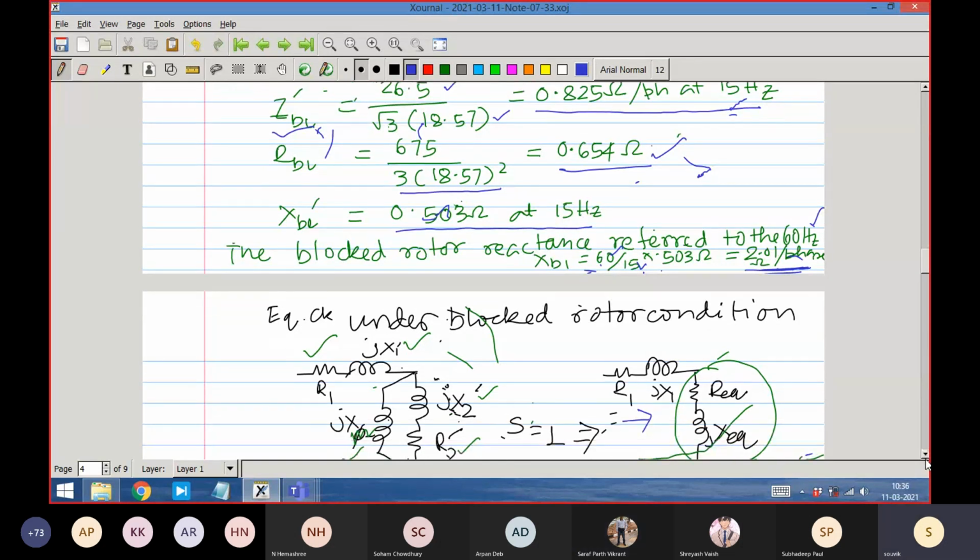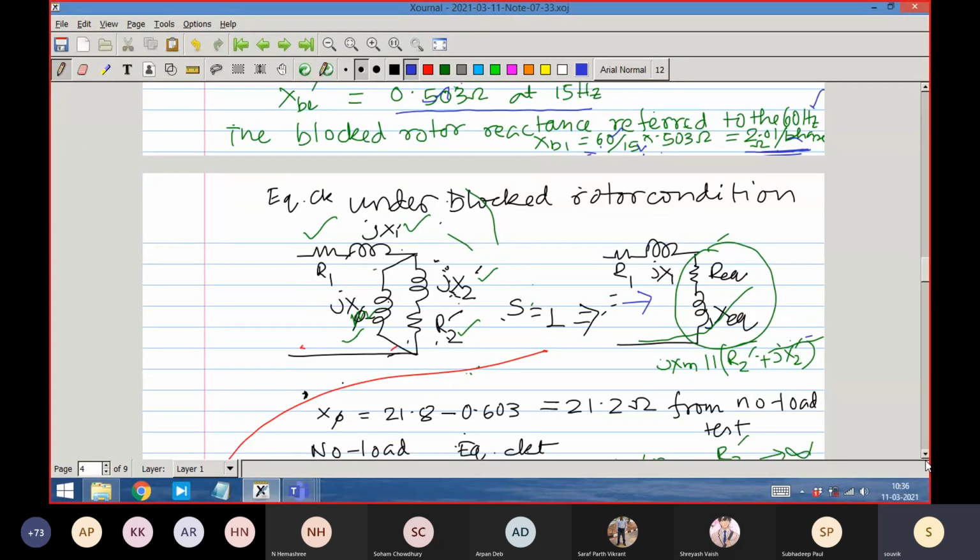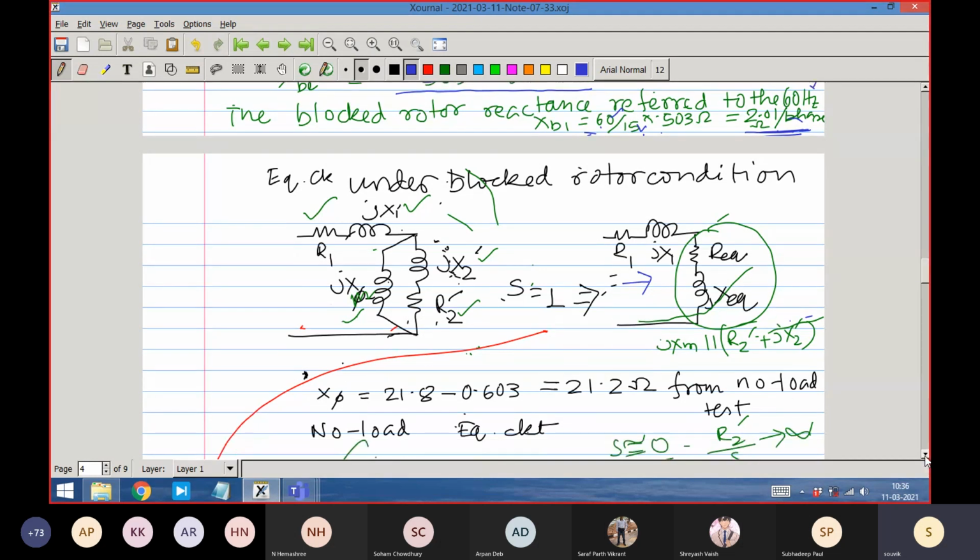Okay. So this is the equivalent circuit, the blocked rotor case. You don't have to remember anything. You just see that the total equivalent circuit at S equal to 1 is the blocked rotor equivalent circuit. That is the equivalent circuit.